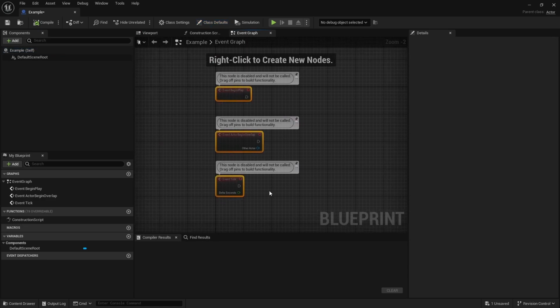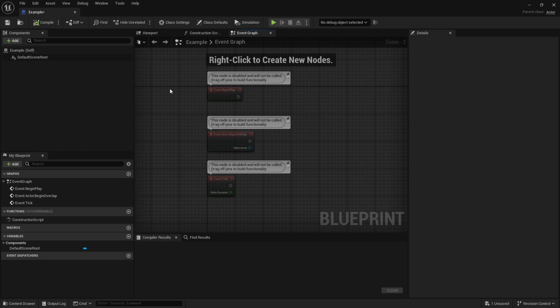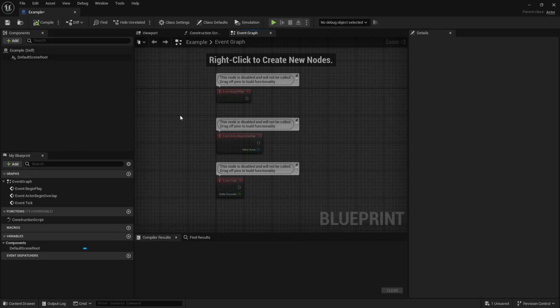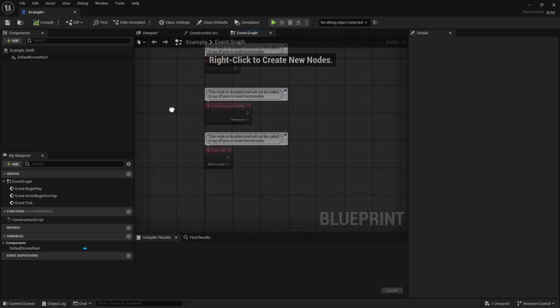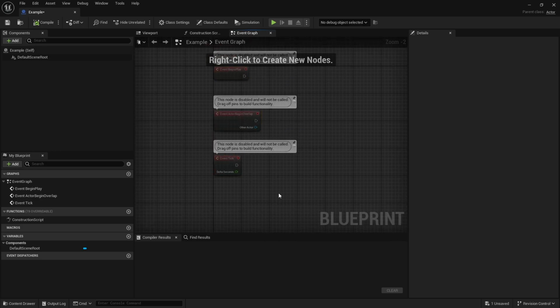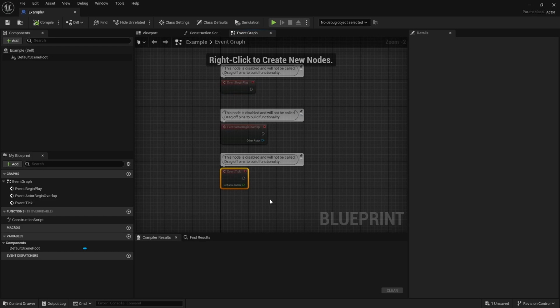different types of events. So basically what events do is trigger something, some logic, and there are different types of events and ways they can be triggered. So you have some default events like begin play, which basically triggers when the game starts. And event tick, which basically triggers on every tick. Those two are generally some of the most used and known ones.